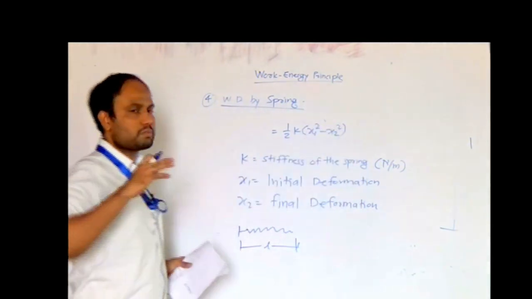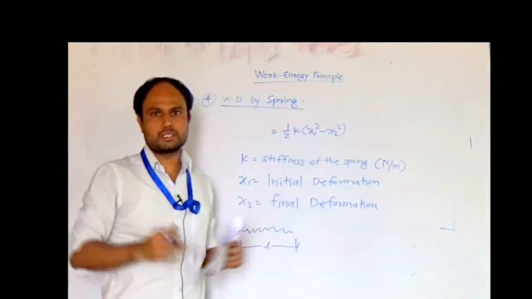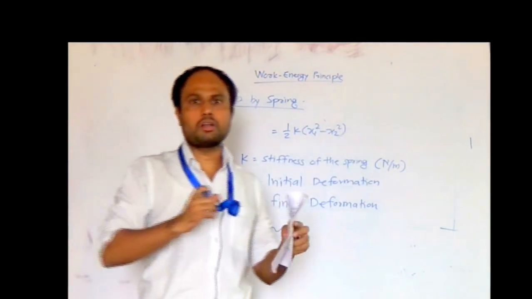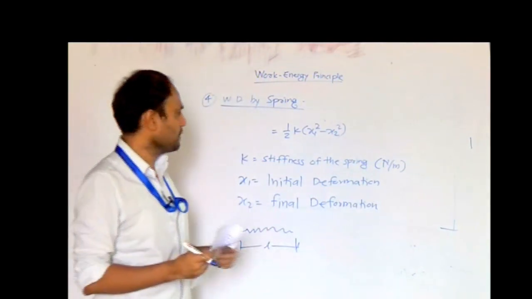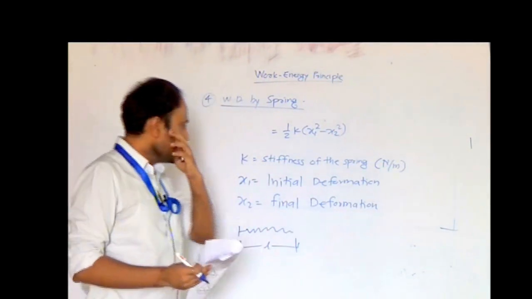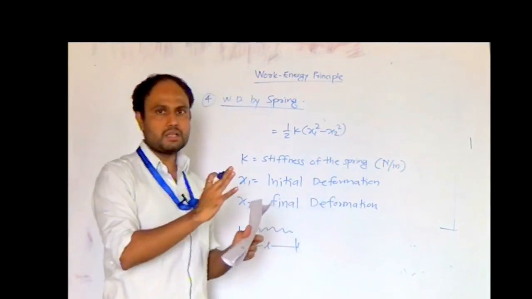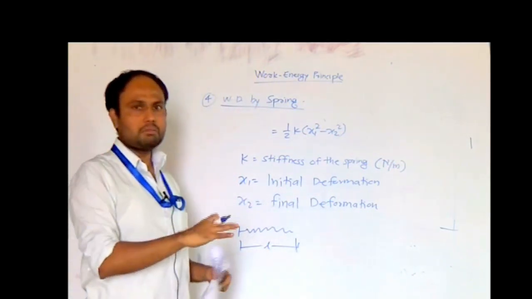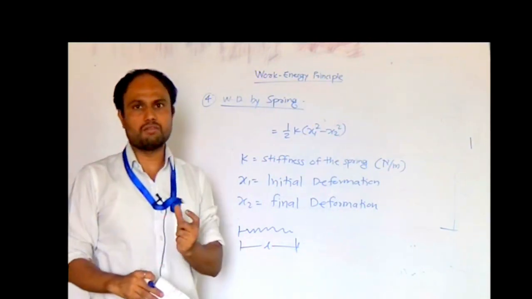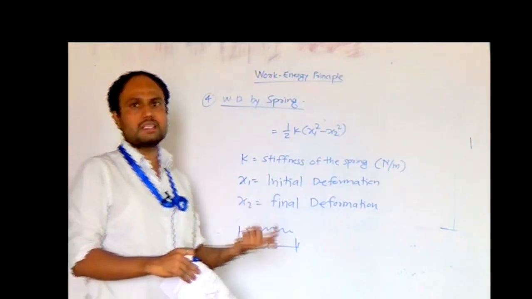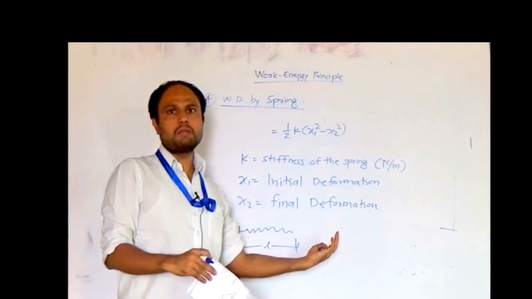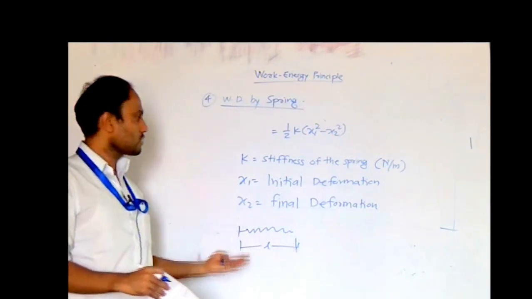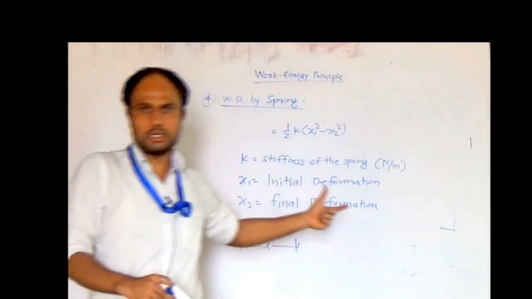So when you load the spring, it may be compressed or it may be stretched. You may apply a compressive load or a tensile load on the spring. Depending upon that, the spring will stretch and deform. Suppose you are compressing the spring by some distance, then it will have another length, and that length minus the initial length will be the deformation, the initial deformation. And when you release the spring, it will come to its original position. That means its deformation will become 0 and x2 will become 0. So accordingly we can calculate the deformation of the spring.